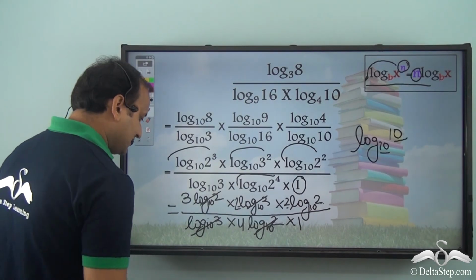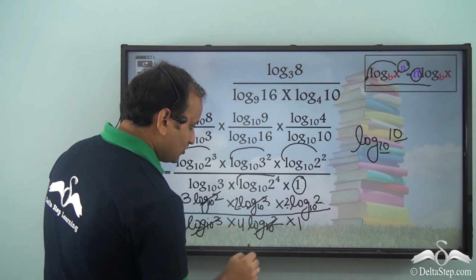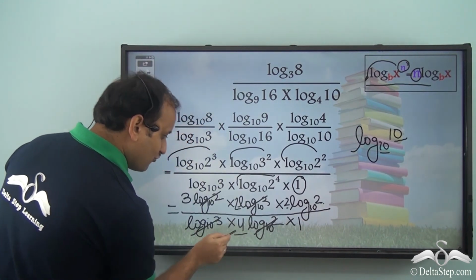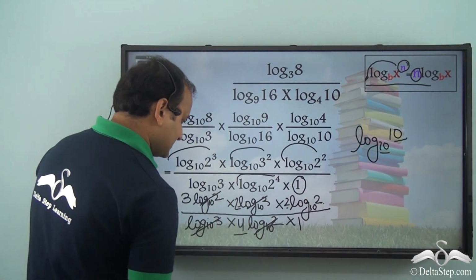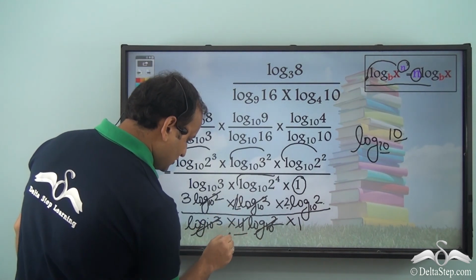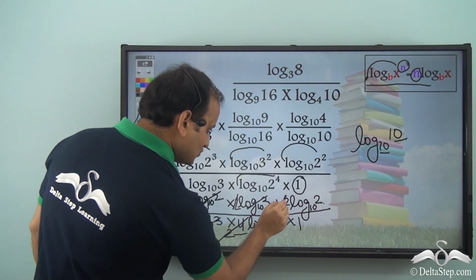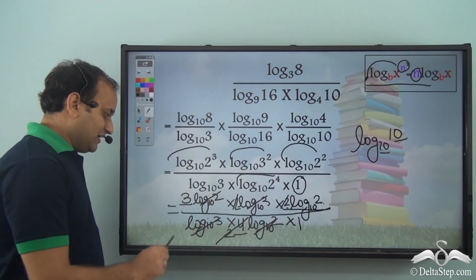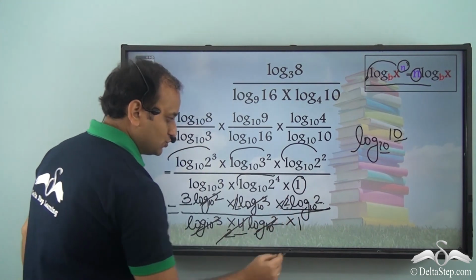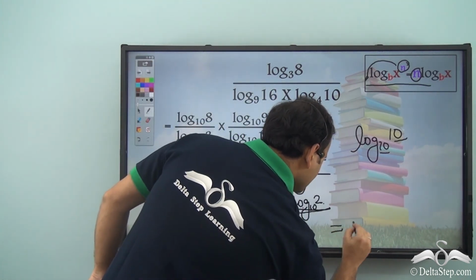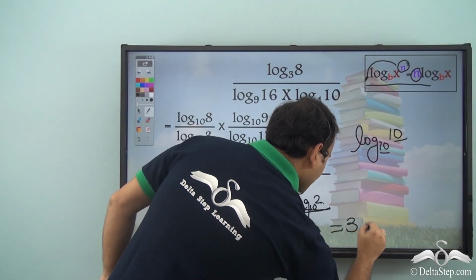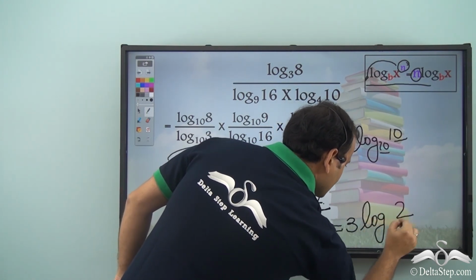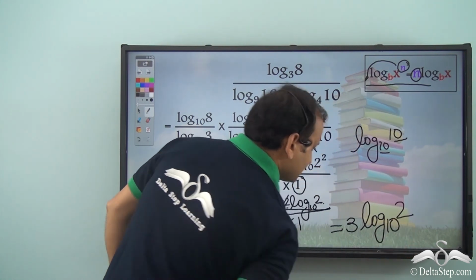So now we are left with 3 into 2 into 2 log 2 to the base 10, but we also have 4 at the bottom. So let's cancel it. So it will be 2 into 2 is 4, and this 2 will cancel this 2. So on simplifying this, we get 3 log 2, that is equal to 3 log 2 to the base 10.